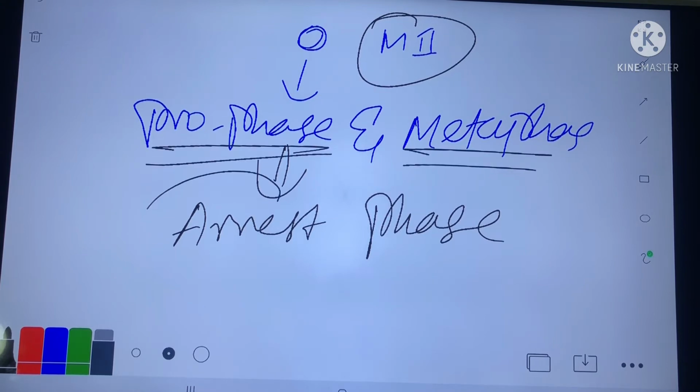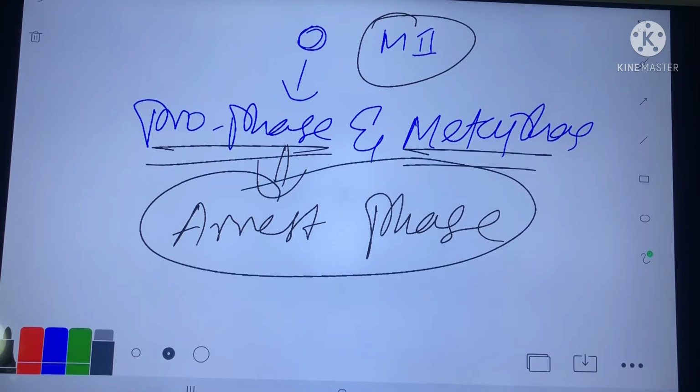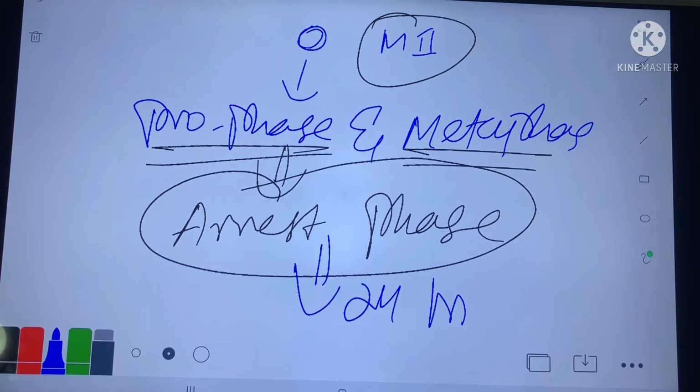Again, the secondary oocyte goes to the arrest phase. What is the duration of the arrest phase here? Here it is only 24 hours. In meiosis 1 it was until puberty.